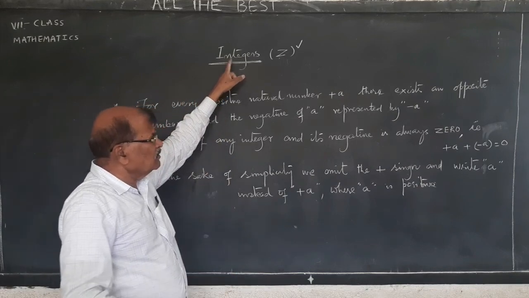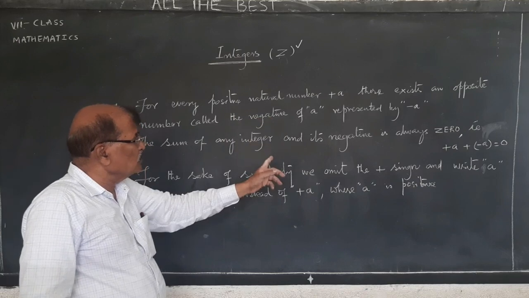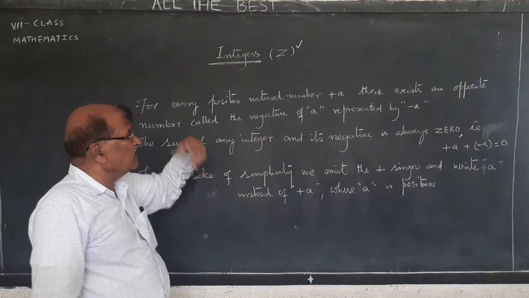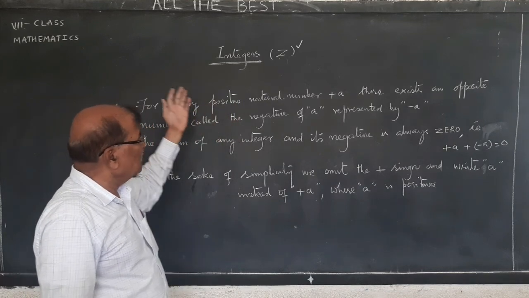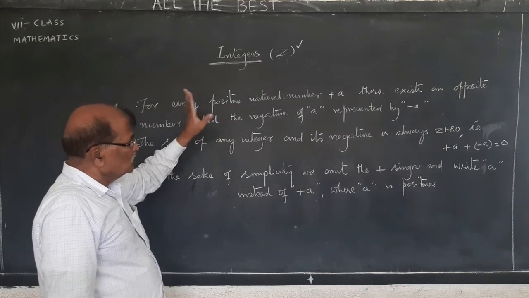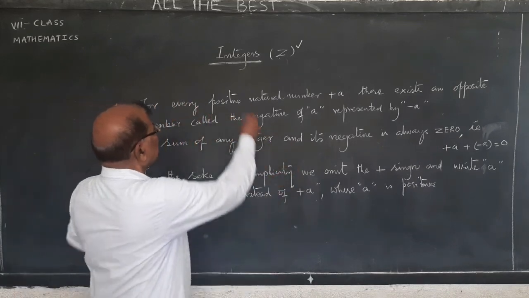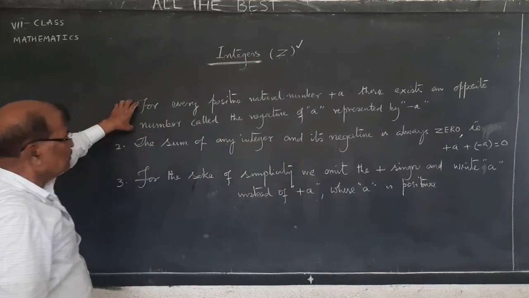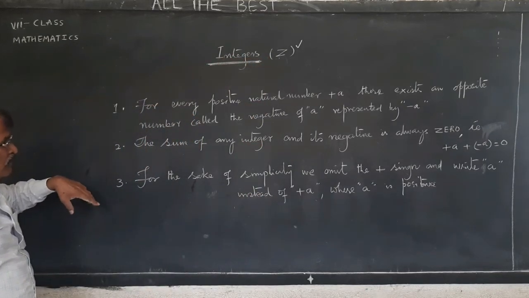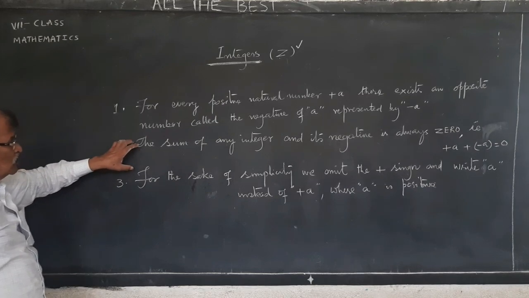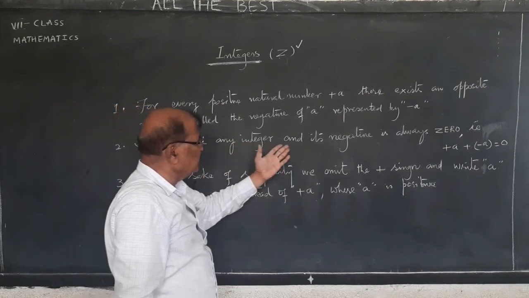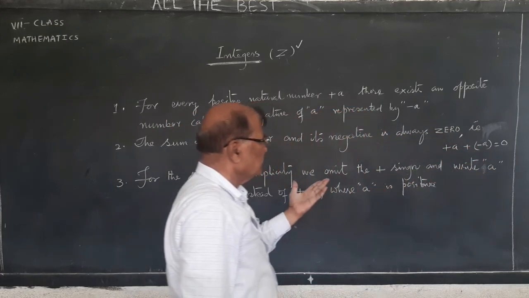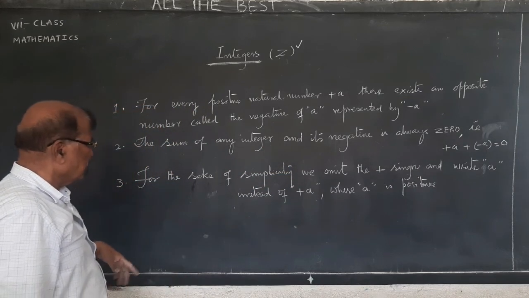You take 10, there will be minus 10 in integers. Suppose you have taken minus 25, there must be a plus 25 in the set of integers. So that is the statement of this concept. So the sum of any integer and its negative is always 0. It is one of the important properties.